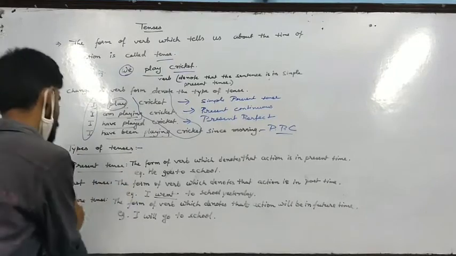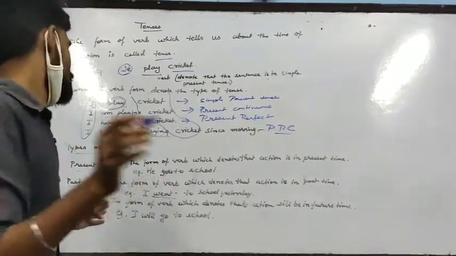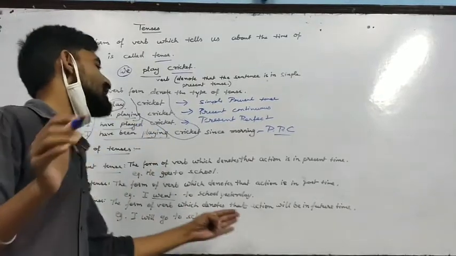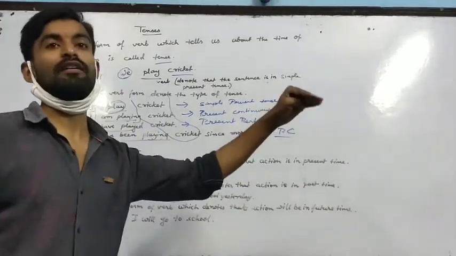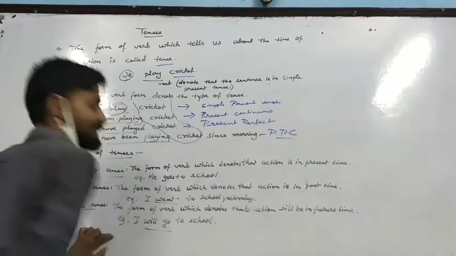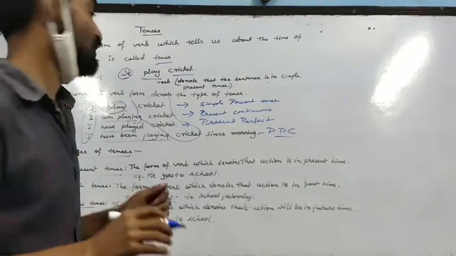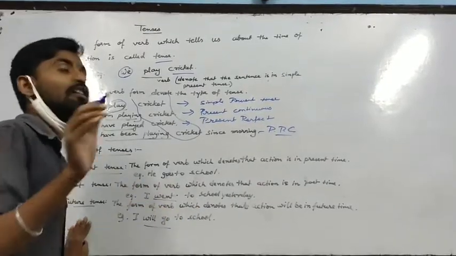And the last one is future tense. This is the third part of the tense. It is the form of verb which denotes that the action will be in the future. This is what denotes that it is in future tense.